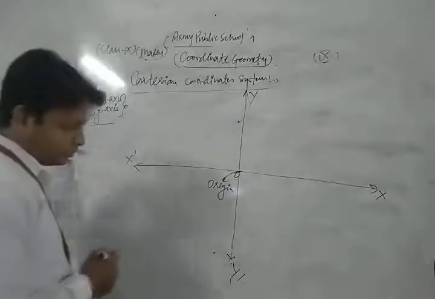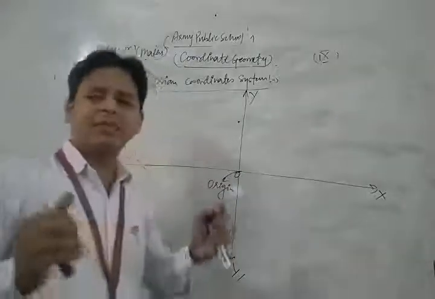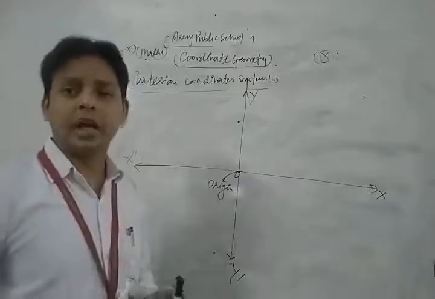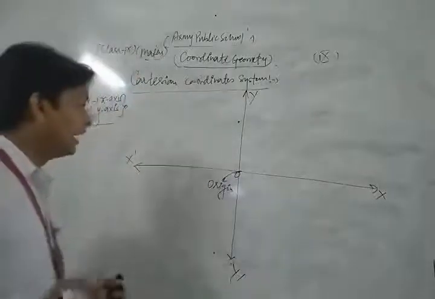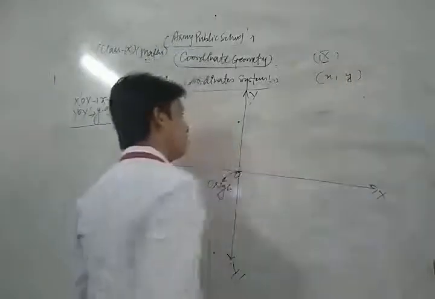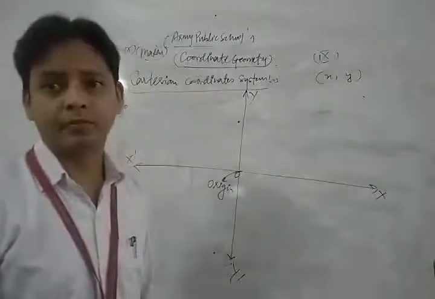Now, any point in the Cartesian coordinate system is represented in the form of an ordered pair, (x, y).